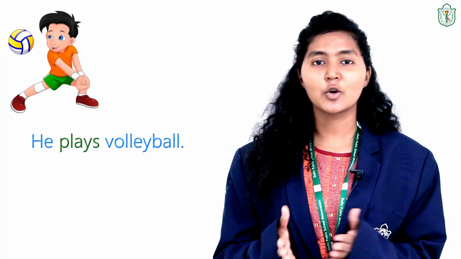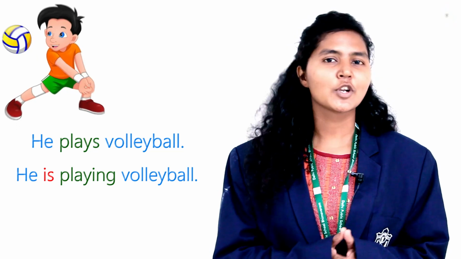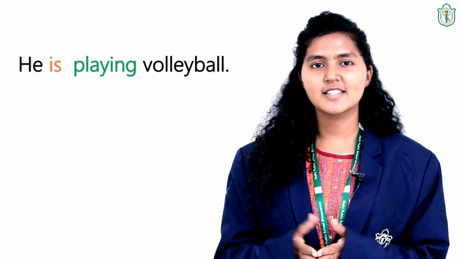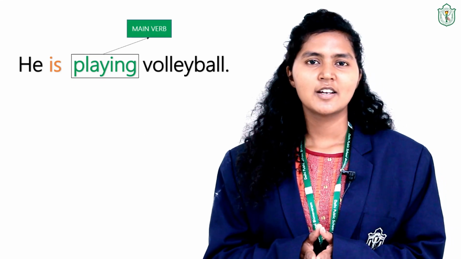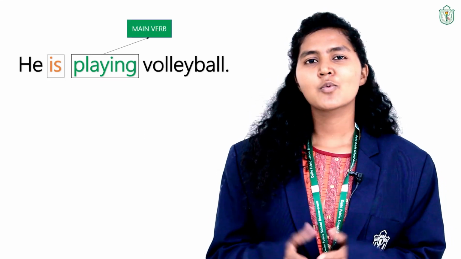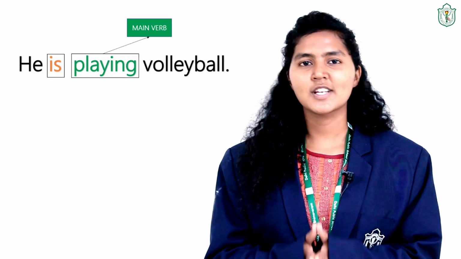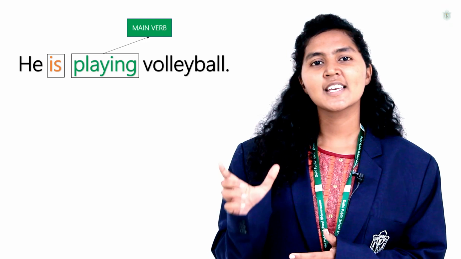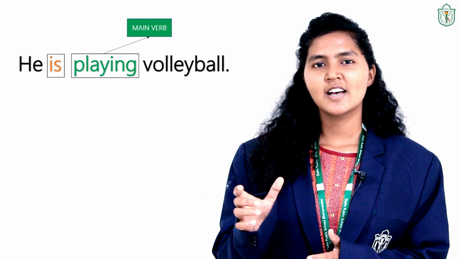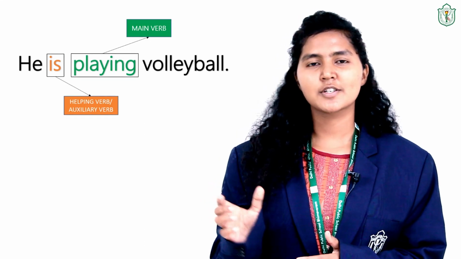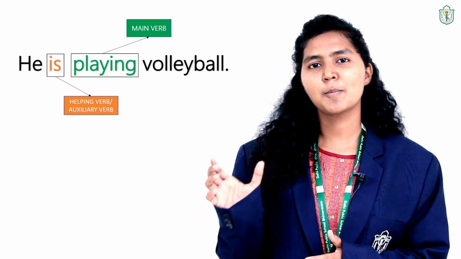So now let us look at this picture. We can say that he plays volleyball. We can also say he is playing volleyball. In the first sentence, plays is a verb, and in the second sentence, playing is a verb. He is playing. What function does is have here? What can we say for is? So in this sentence, he is playing volleyball, is acts like a helping verb. So is the auxiliary verb here, and playing is the main verb.